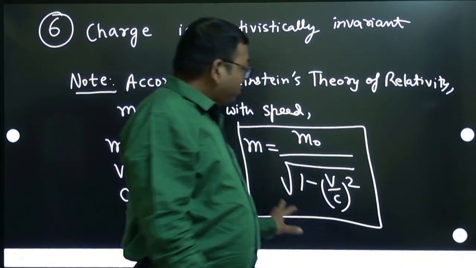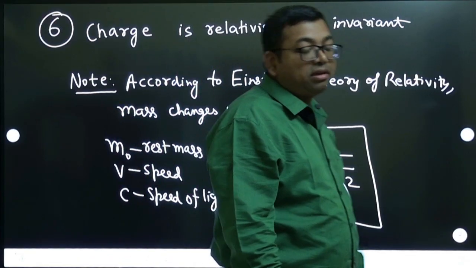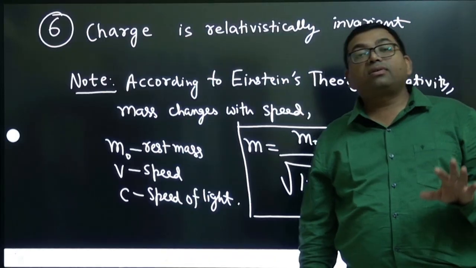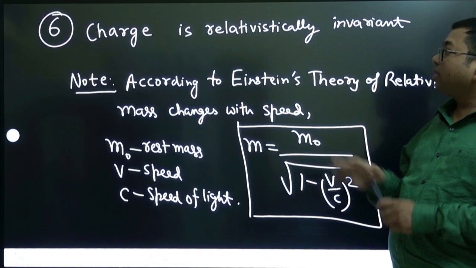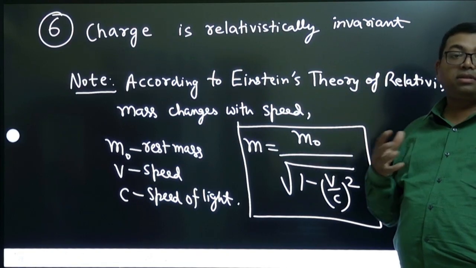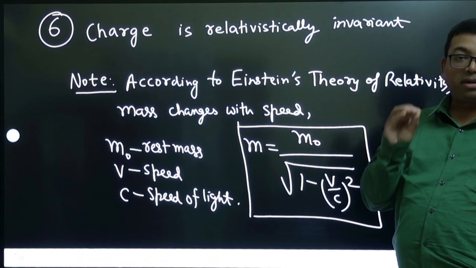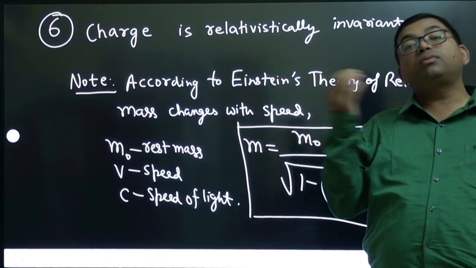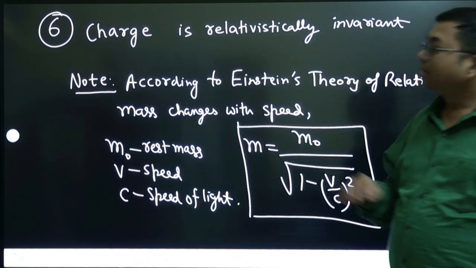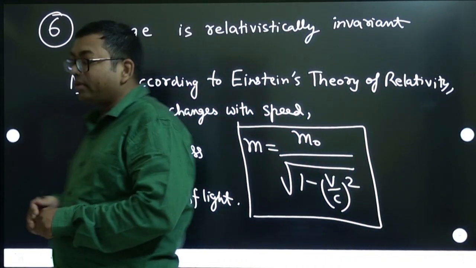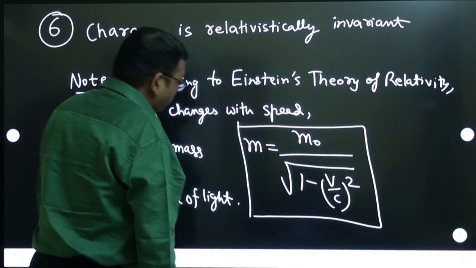Okay, so this theory or this idea is not applicable for charges. Invariant means it is not going to change. Variant means change. So relativistically invariant means with the speed it will not change. Let us say a particle has some charge, and even though it is going with the speed of light, its charge will remain the same. It will not change. Sometimes they may ask this question, but generally it is not used.